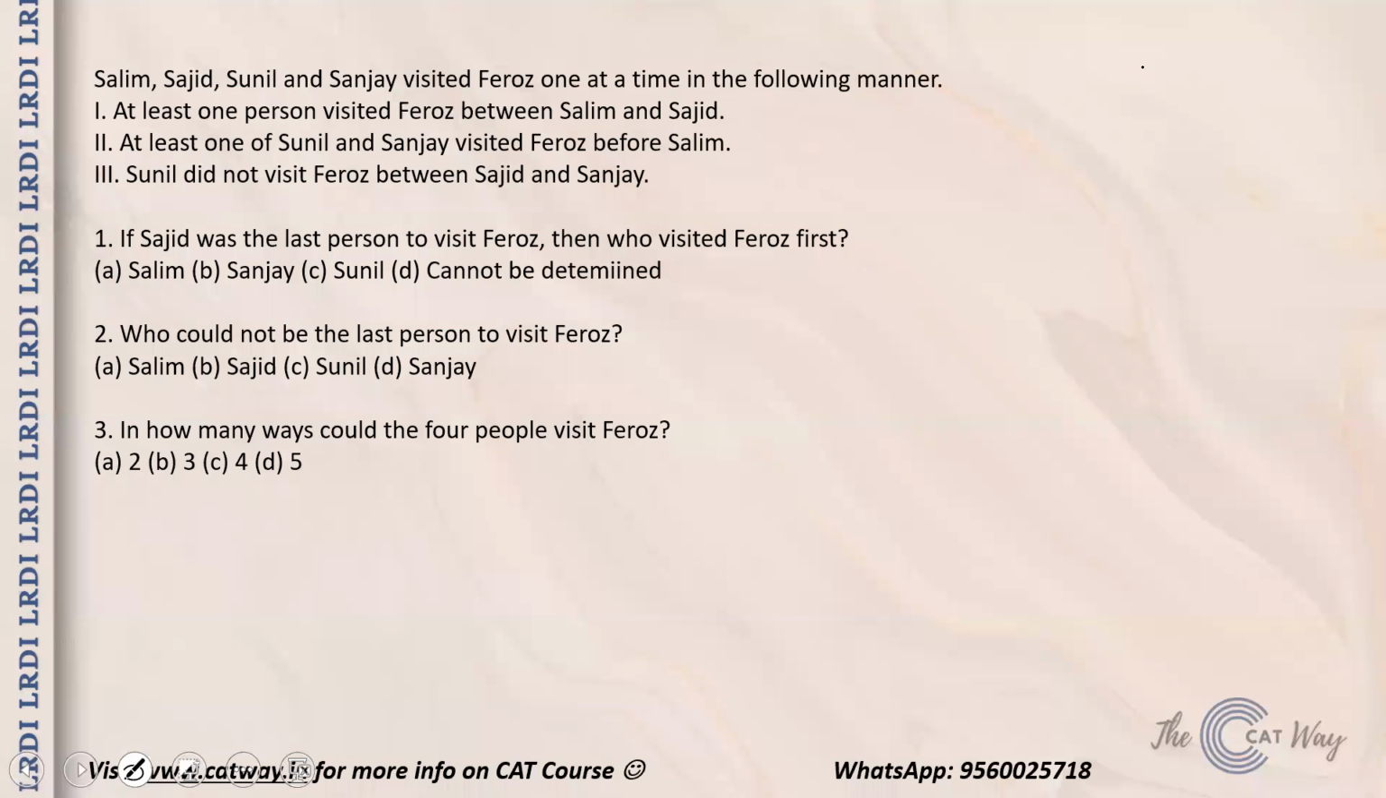Now coming to the question, what we have is Salim, Sajid, Sunil and Sanjay visited Firoz at a time in the following manner. At least one person visited Firoz between Salim and Sajid. At least one of Sunil and Sanjay visited Firoz before Salim. And Sunil did not visit Firoz between Sajid and Sanjay. So definitely we are going to have various cases. Let us start with case one.